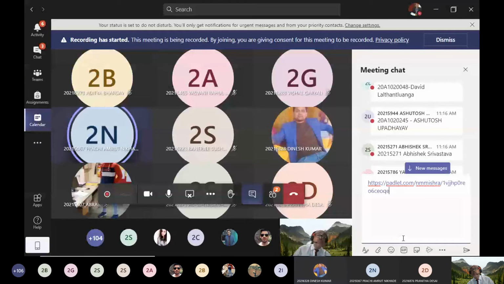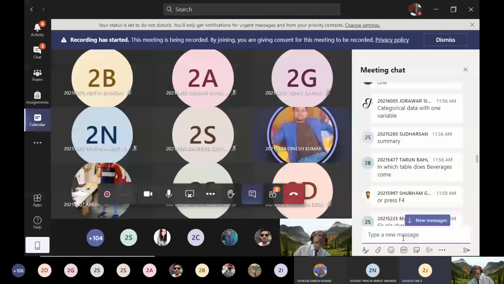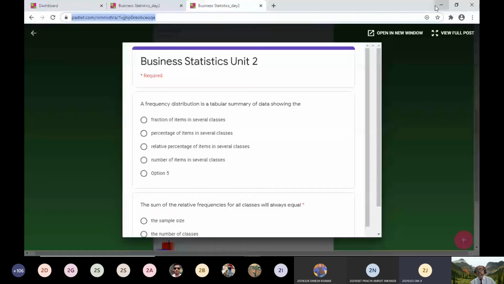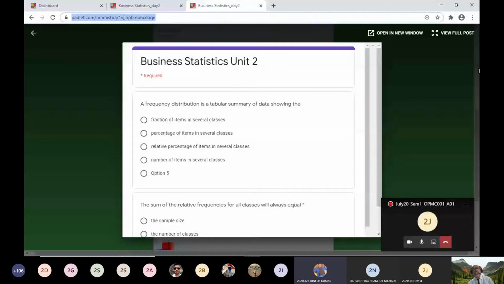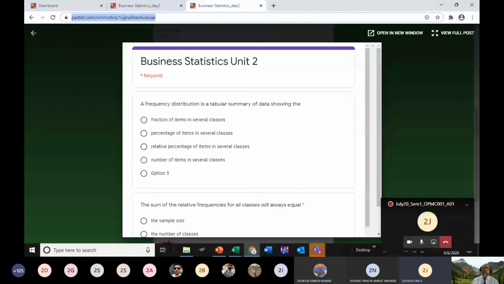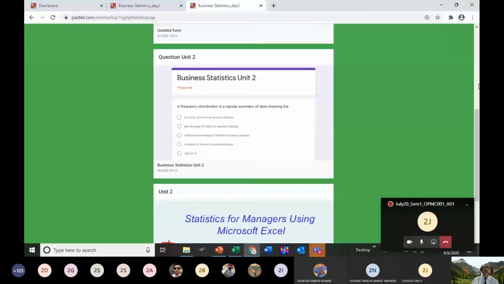Sir, are we going to get these Excel sheets and video on our LMS system? Yes, you are going to get it. I am just putting it here. All the PPT you already got in this Padlet platform. A link is there. You click it at your end. So we can just download the Excel sheet from your Padlet link? Yes, you will get it. Just now I have already uploaded your PPT here.